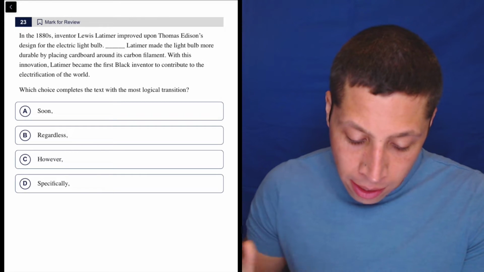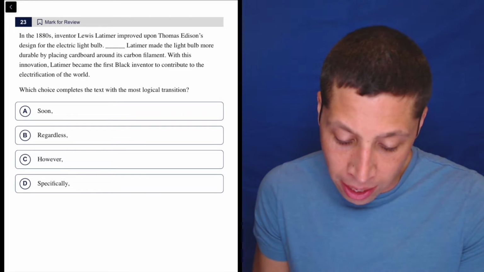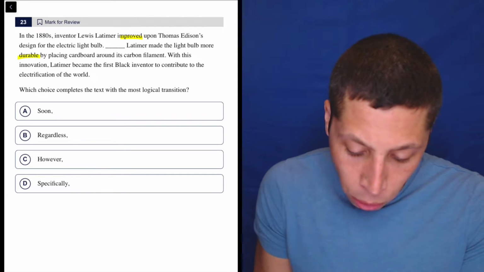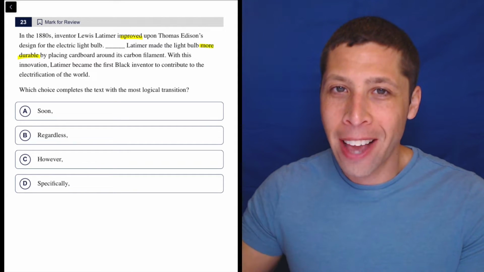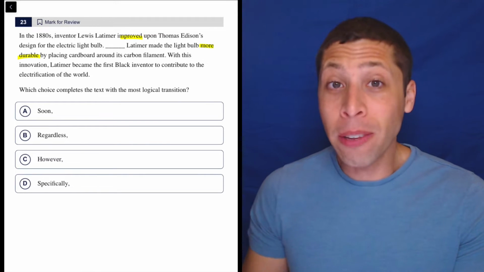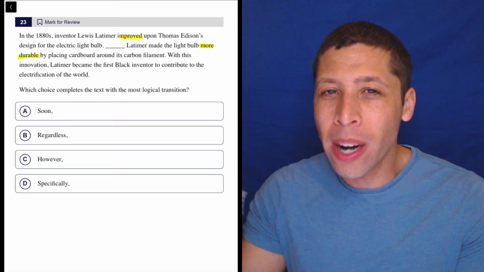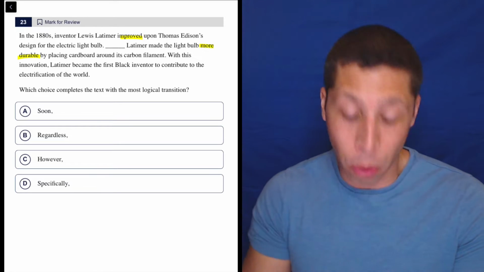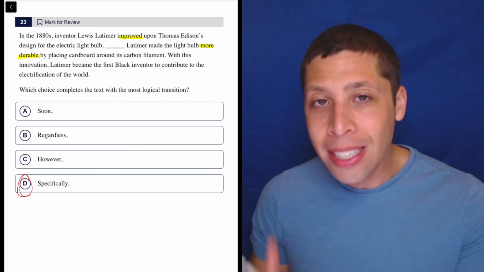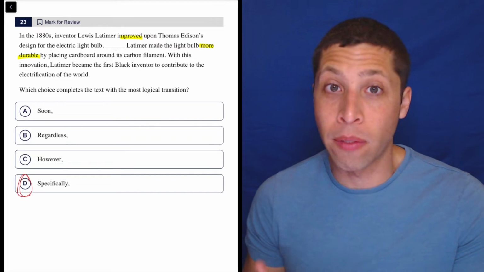So, basically, the way I read this is, okay, he improved upon the design. How did he improve? He made it more durable, right? So they're giving a more specific example of what he did. So without even really looking at the answer choices, I'm already thinking this is like a for example or specifically situation here. They're getting more specific. But if I needed a boost here, there are things we can do to get rid of the other choices.